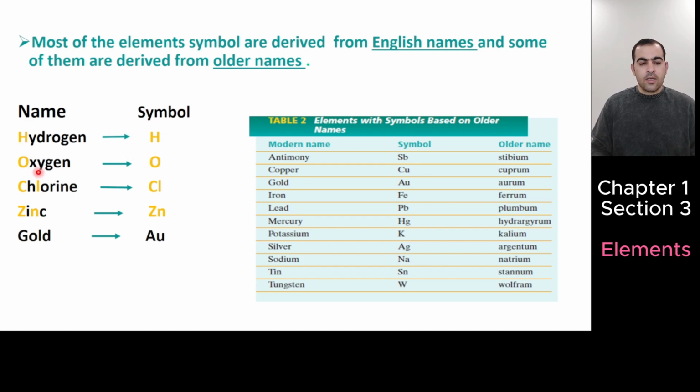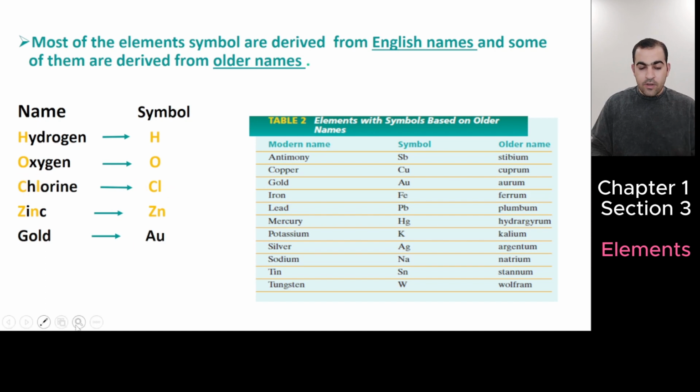Oxygen, its symbol comes from the English name, and we take the first letter. But some elements have symbols described by two letters. These letters come from what? Their English name. For chlorine, we take the first and second letters.